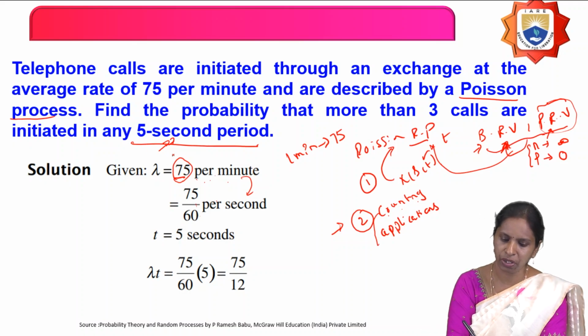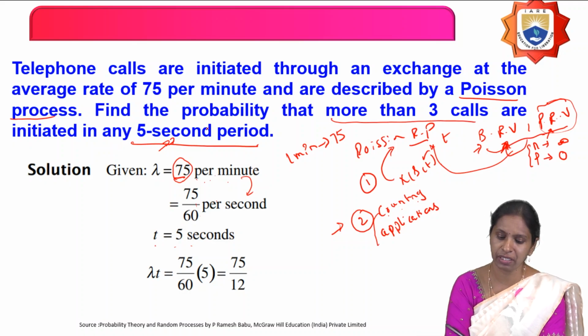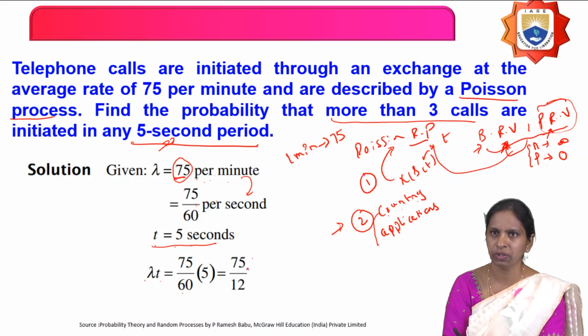Then, what is the time duration of interest? They are given t equals 5 seconds. So, what is the probability to calculate? Find the probability that more than 3 calls are initiated in any 5-second period. What is the time period t here? 5 seconds. Then, what is lambda t? Lambda is the average rate, so 75 by 60 into 5, which is 75 by 12.